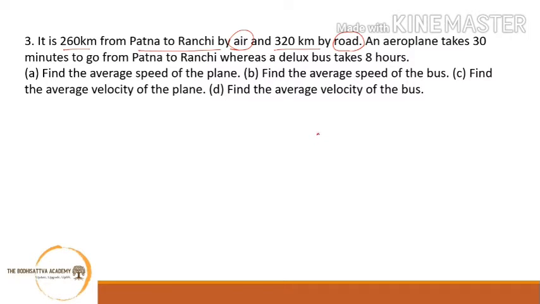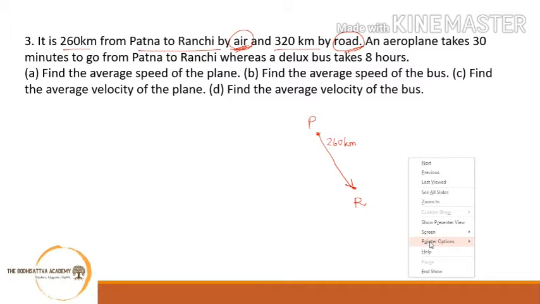road. So Patna to Ranchi, Patna is in Bihar and Ranchi is in Jharkhand, right? It is 260 kilometers by air. Now what is the significance of this by air and by road? By air means it is a straight line path because in the airway there are no obstacles like trees or waterways or mountains, so it's a straight line path and this is 260 kilometers. However, by road it is 320 kilometers.